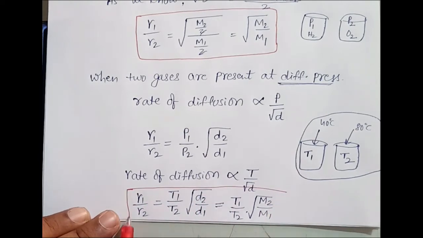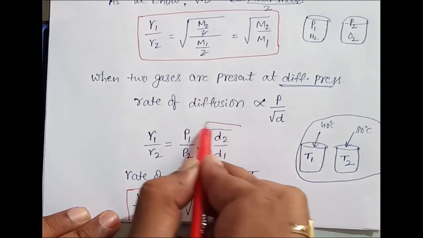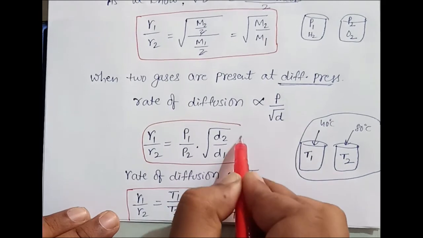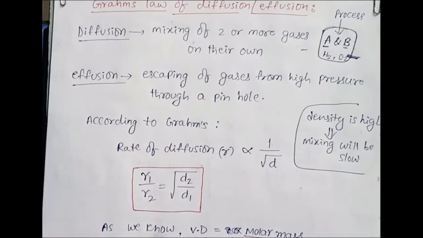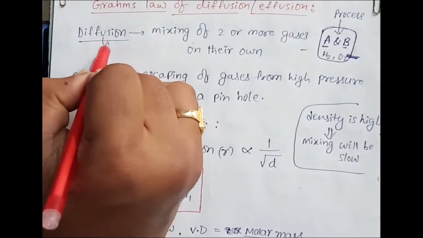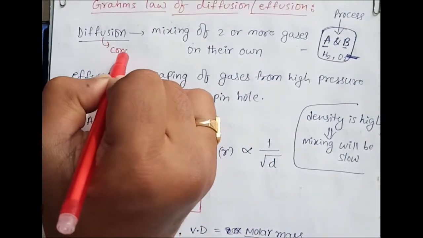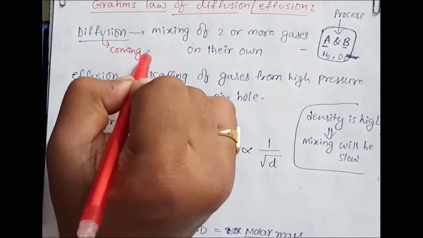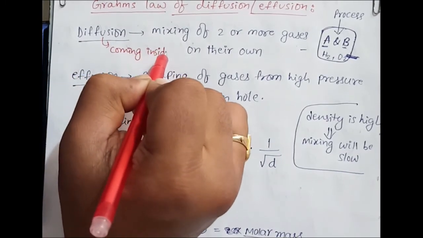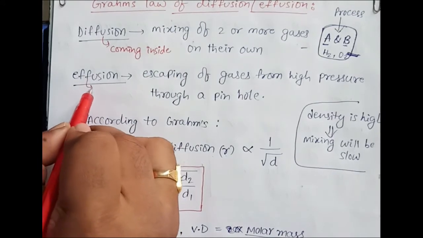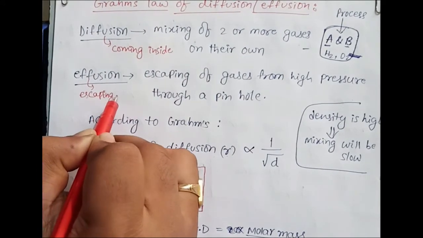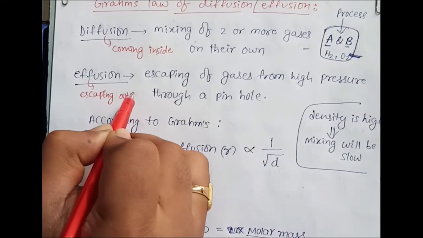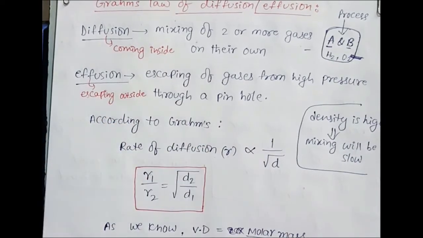I'll write it in the summary also. So at the end, all these formulas are useful for numericals. Clear? This is Graham's law of diffusion. See, what is Graham's law of diffusion? Diffusion means mixing of gases, which means coming inside. Diffusion means the gases coming inside. Effusion means escaping outside. So gases going outside is called effusion.